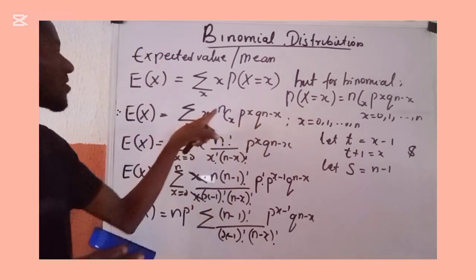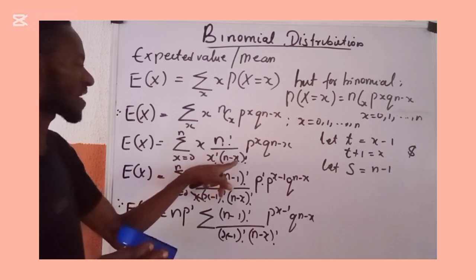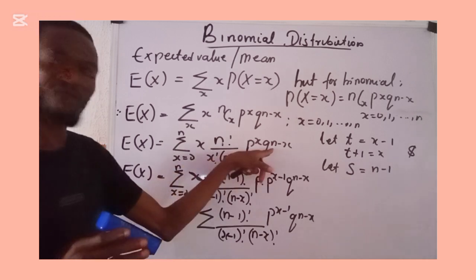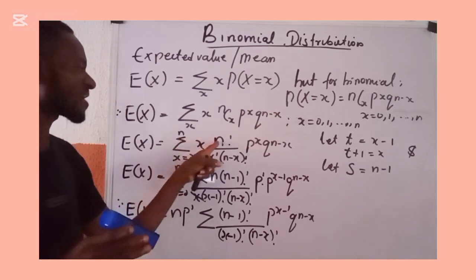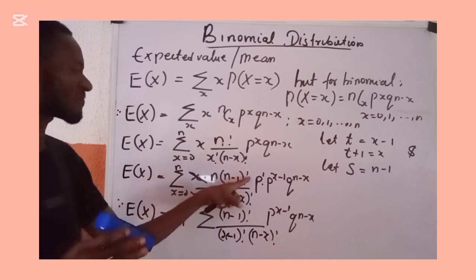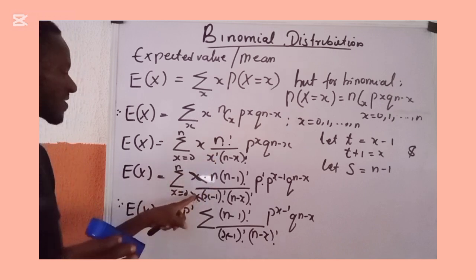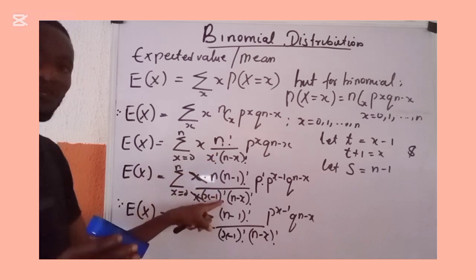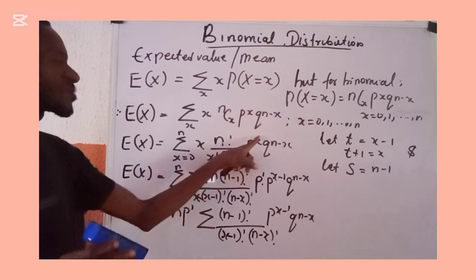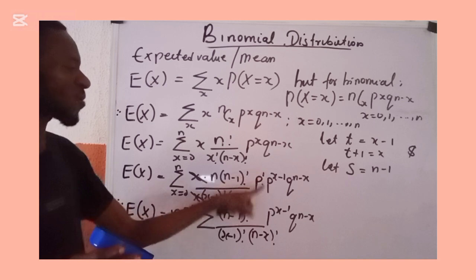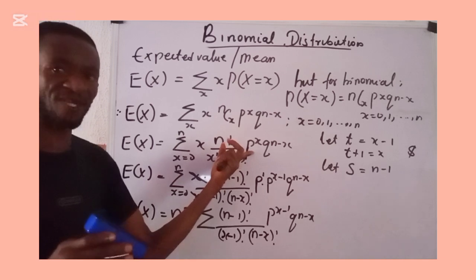What we did here was to remember that n combination x can be expressed this way: n factorial over x factorial into n minus x all factorial, given as this. So what we now did here was, okay, fine, this x is standing all alone. How do I remove this x? I expanded this thing once, which is n into (n minus 1) factorial. Because I expanded this once, I must equally expand this x factorial once. Then I now came here and said x into (x minus 1) factorial. This will help me to cancel this x and cancel this x. Then I came here, I had p raised to power x. I can easily change it to p raised to power 1 multiplied by p raised to power x minus 1. This quantity and this quantity are the same thing, like I had earlier explained.